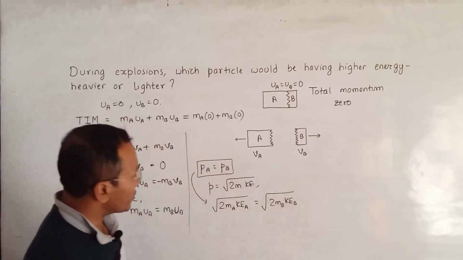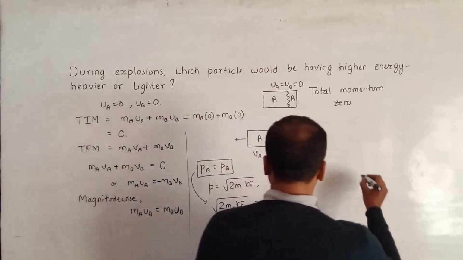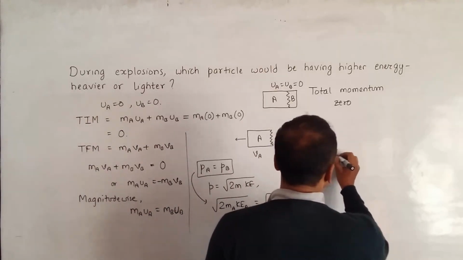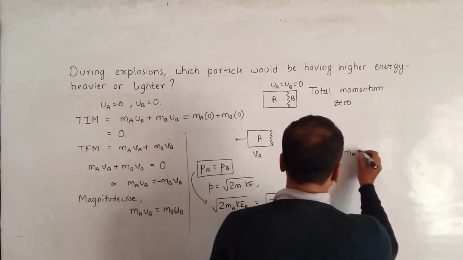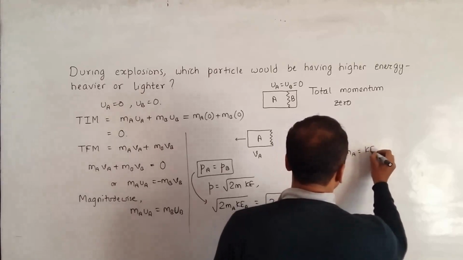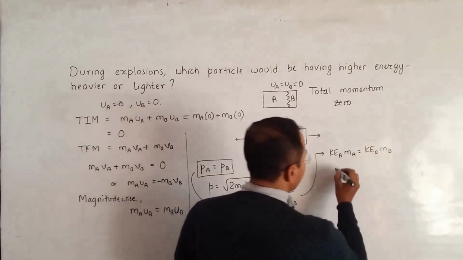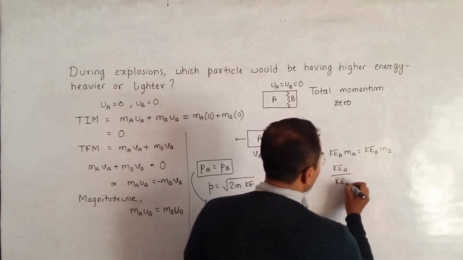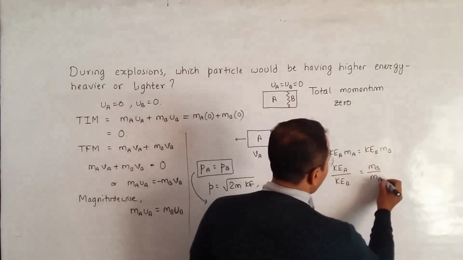If you remove the root and cancel the 2, we will have KEA into MA equal to KEB into MB, which will give us KEA by KEB is equal to MB by MA.